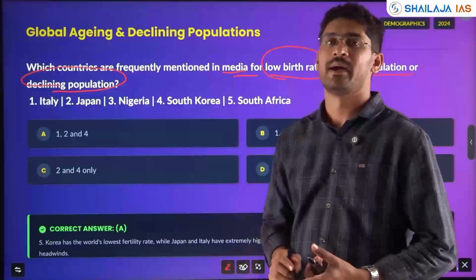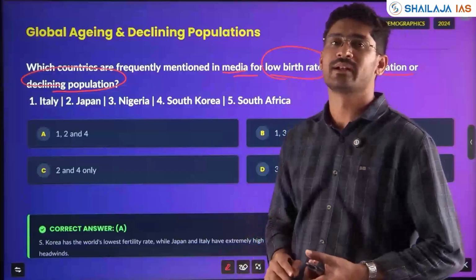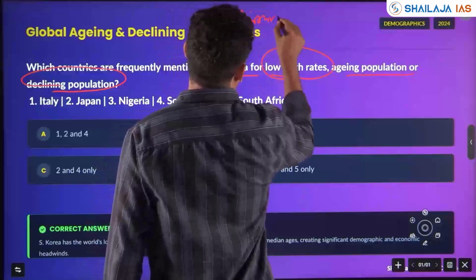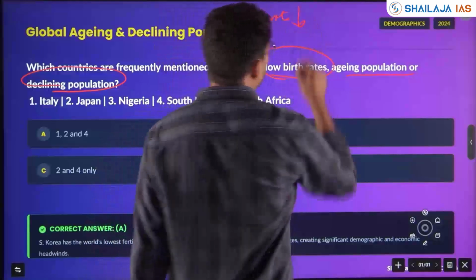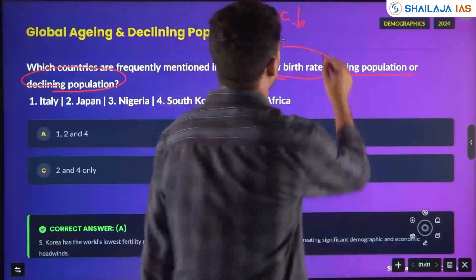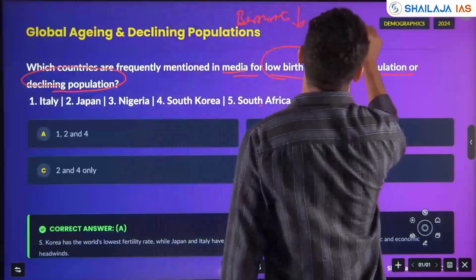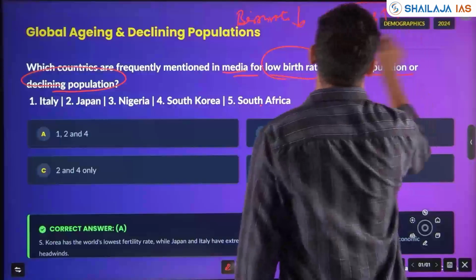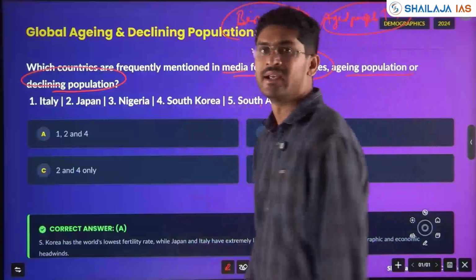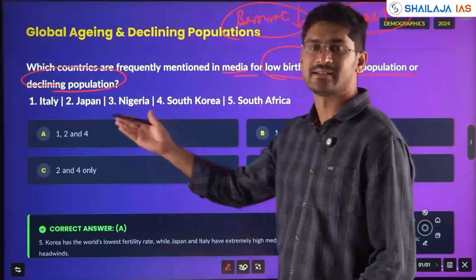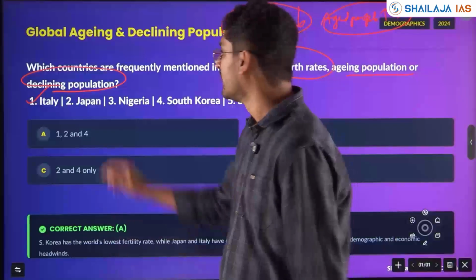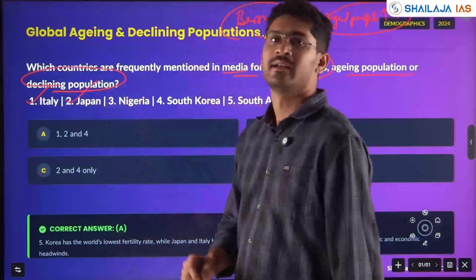You hear about Japan, you hear about European countries where birth rate is reducing, dropping alarmingly, and the percentage of aged people is increasing. So where are you able to see this? Simply countries like Japan, European countries, Italy, yes, Japan, yes.